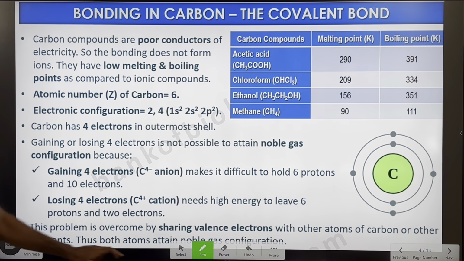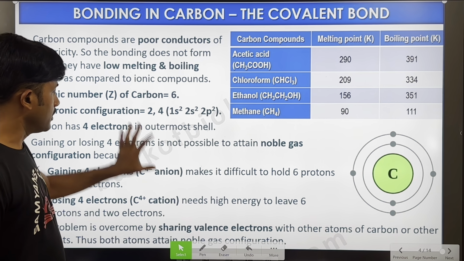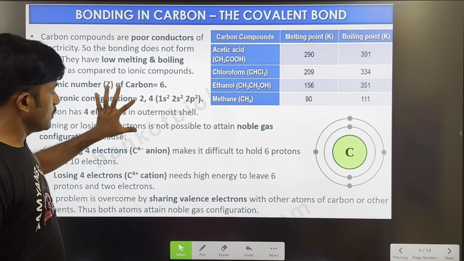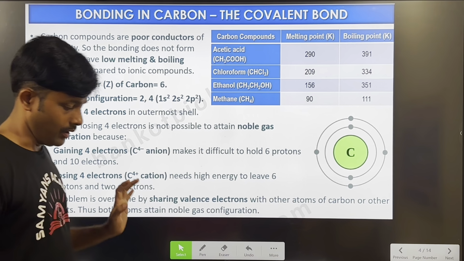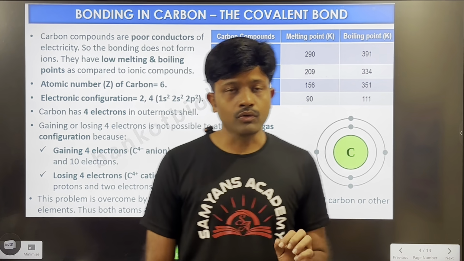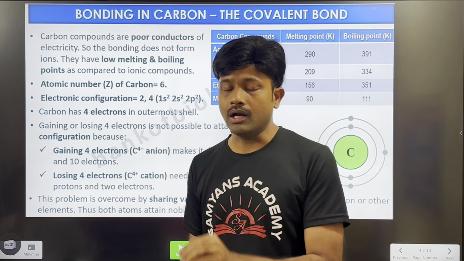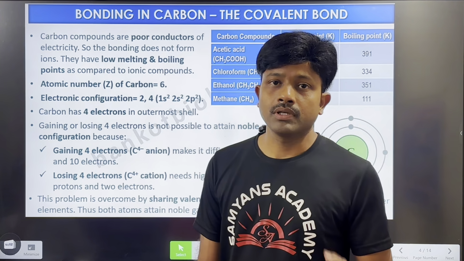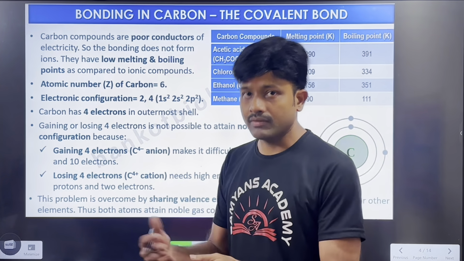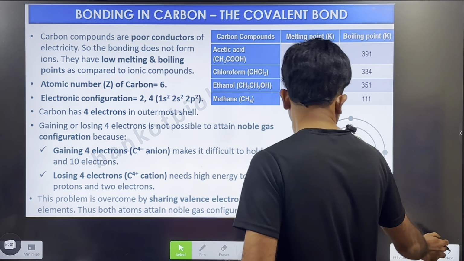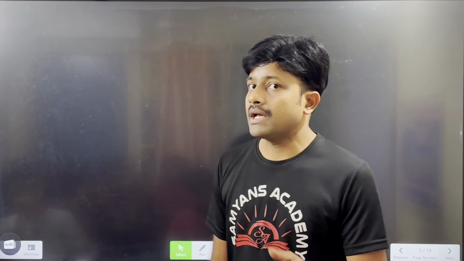Next, this is about bonding in carbon and covalent compounds. Why does carbon form only covalent compounds? Let us see now. Before going to discuss why atoms form bonds and why they participate in bonding with other atoms, let us discuss this. Every atom tries to get the nearest noble gas configuration.